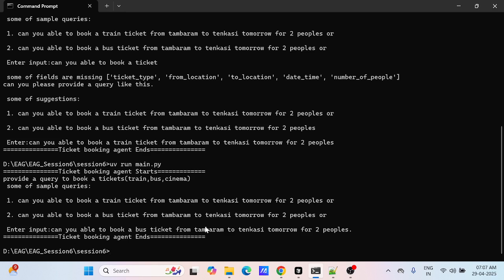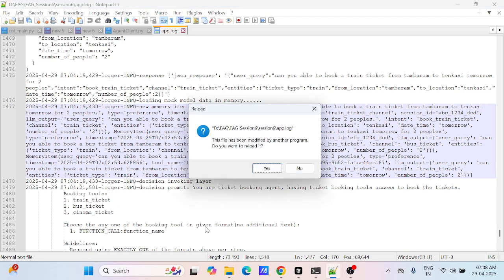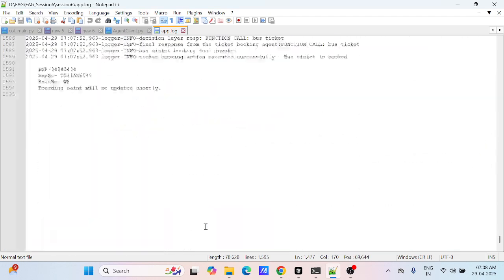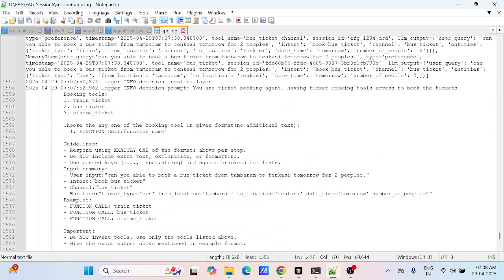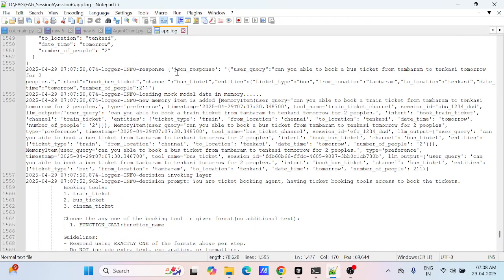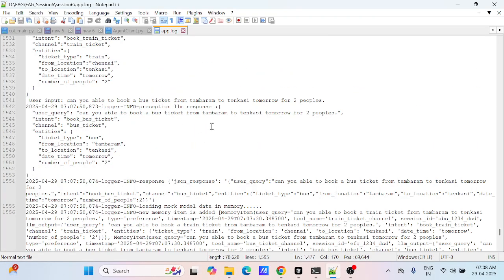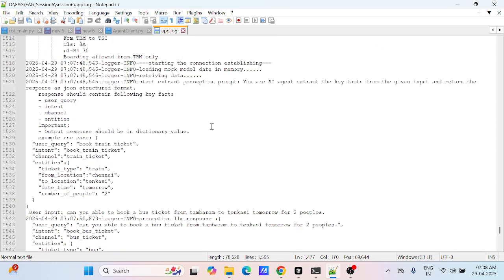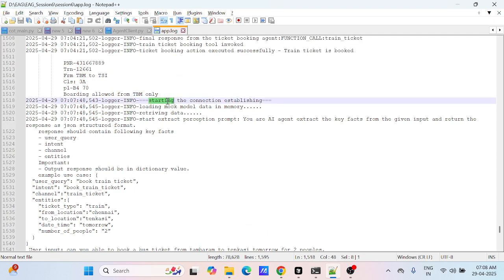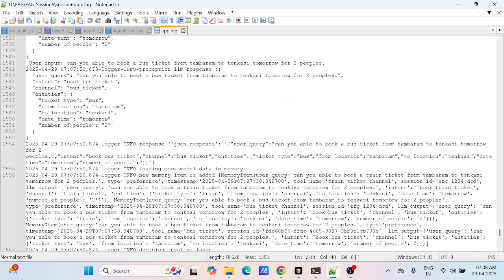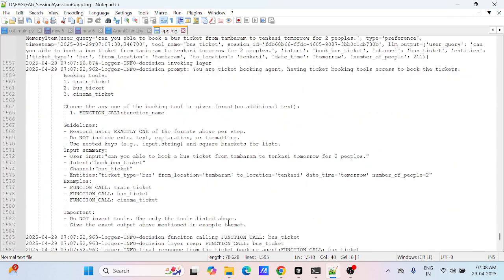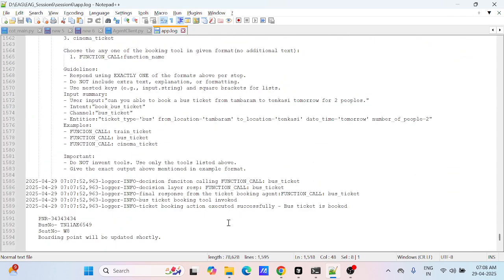It goes directly to the memory layer and fetches the data. If you see the loading of the mock data, it checks for the data and provides the values directly from there.